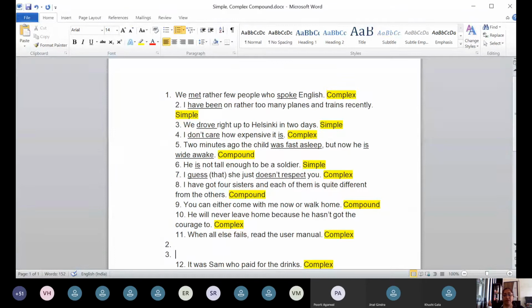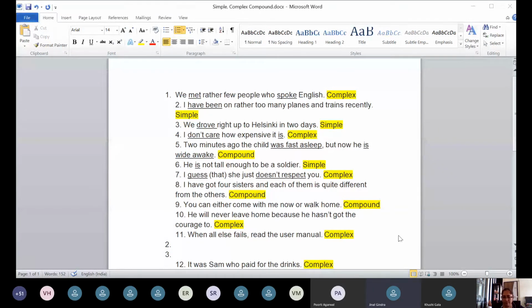You can convert one clause into a phrase. And if you convert it into a phrase, then we will have one main clause and one phrase, and we can make it a simple sentence. One more hint I'm giving, that you can retain the main clause as it is and only try converting the subordinate clause into a phrase. Try and tell me, how will you convert this into a simple sentence?